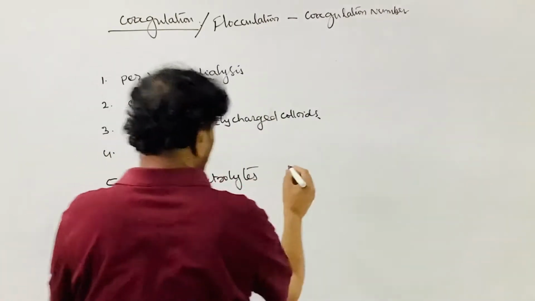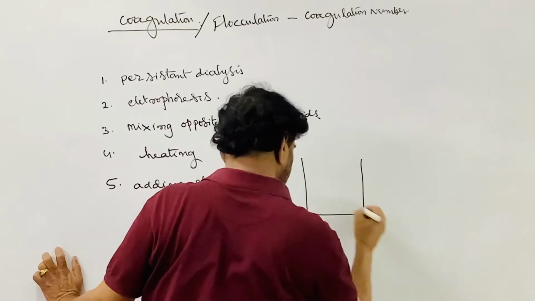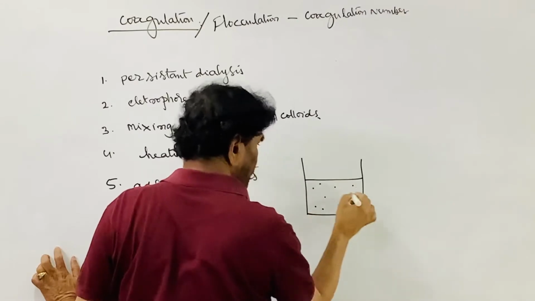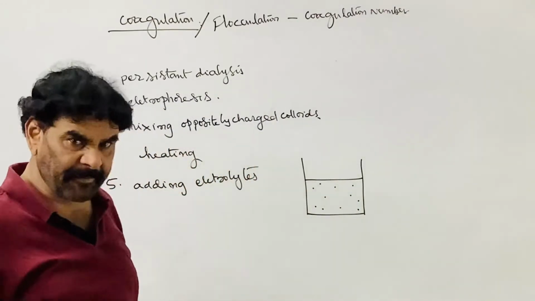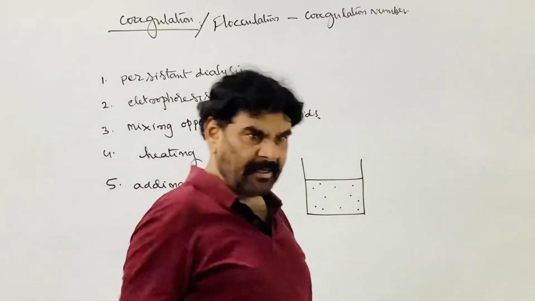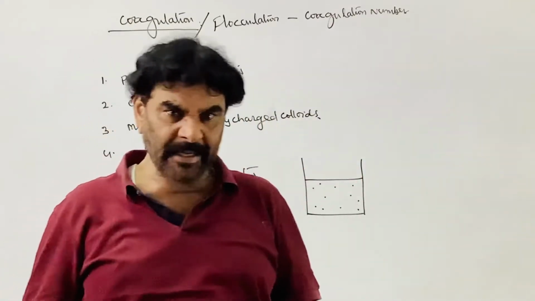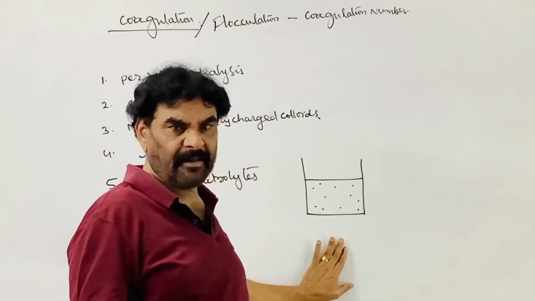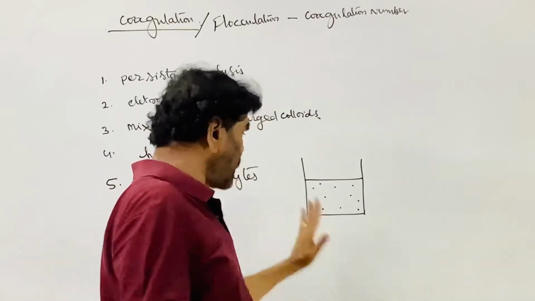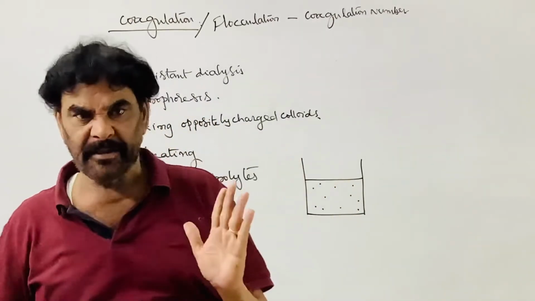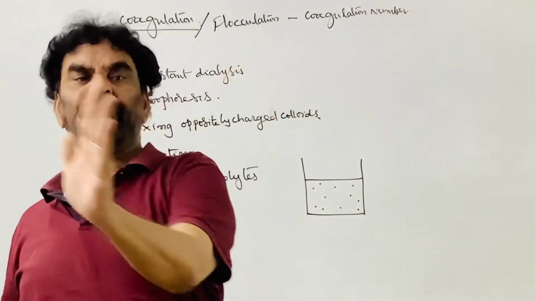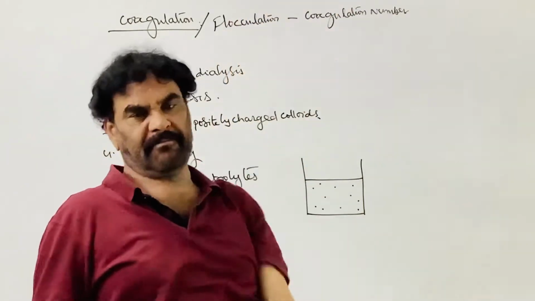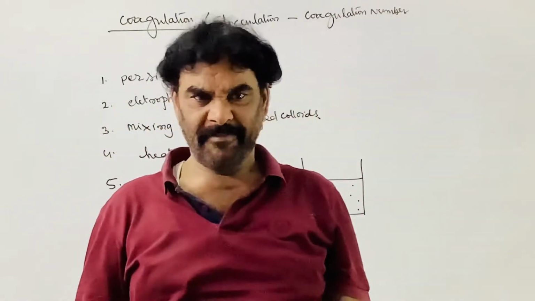So this is the colloidal system with dispersed phase particles. Now we are separating the particles of the dispersed phase from the dispersion medium. The process of separation of the dispersed phase from the colloidal solution is called coagulation or flocculation. How to remove?